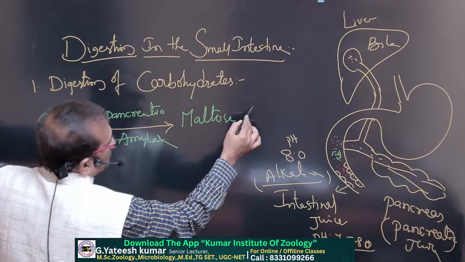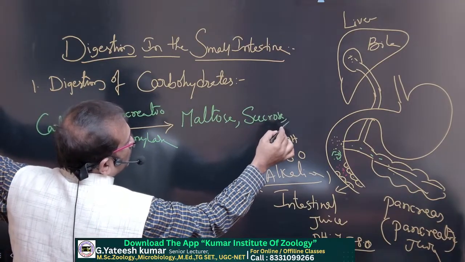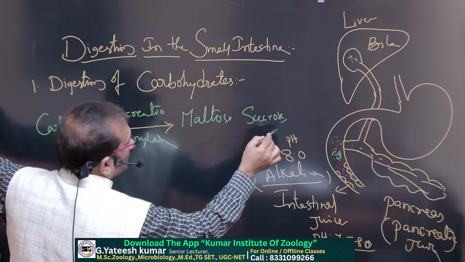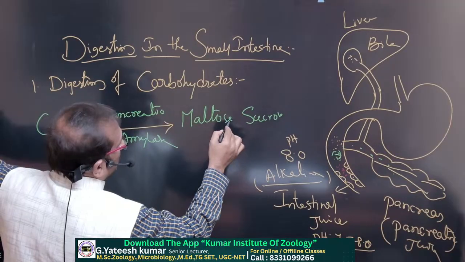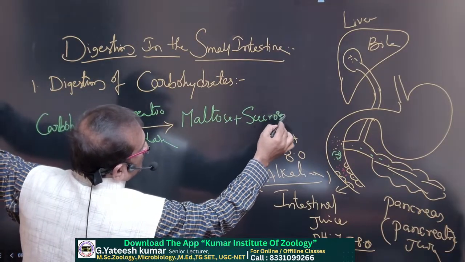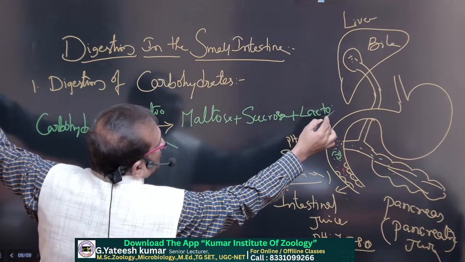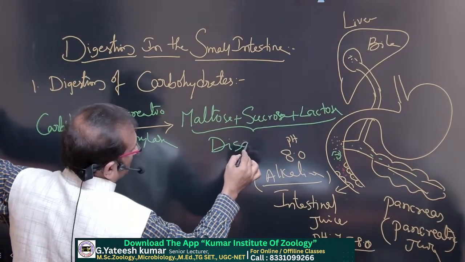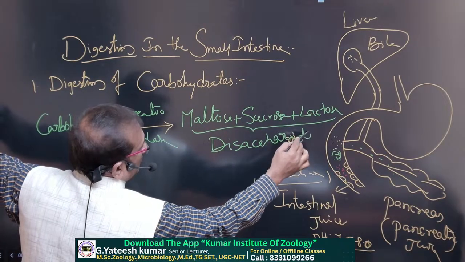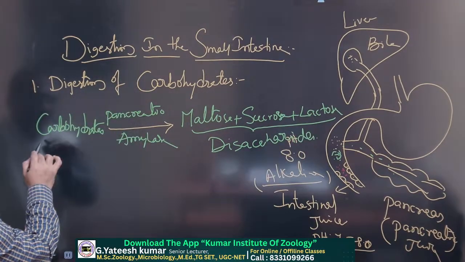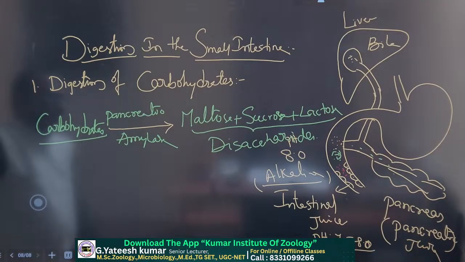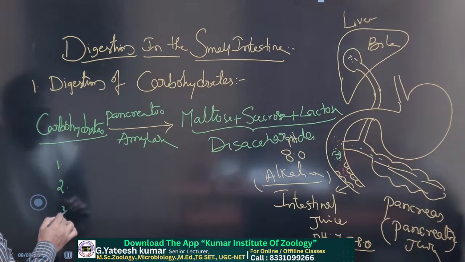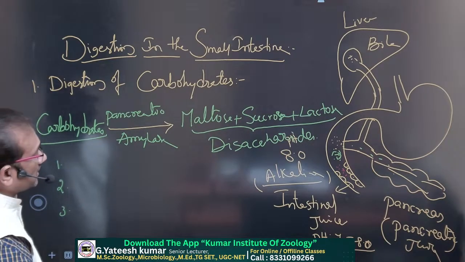maltose, sucrose, lactose. So maltose plus sucrose plus lactose, they are the disaccharides. So pancreatic amylase converts carbohydrates, called polysaccharides, into disaccharides. Now each one, once again, is converted into its monosaccharides by its specific enzymes.